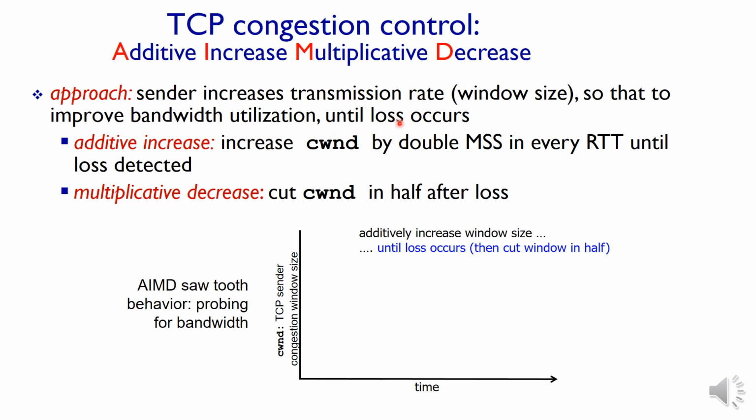This increase is performed until a loss is identified. Additive increase means increasing the congestion window size by one MSS on every RTT until a loss is detected. Once the loss is detected, the congestion window size is reduced by half. That is multiplicative decrease.